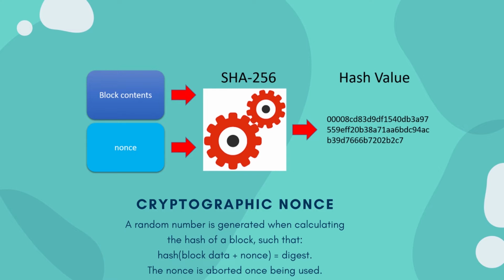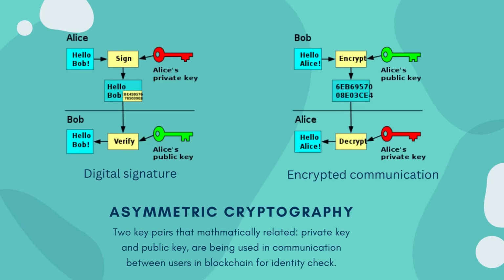After talking about data integrity, it is time to look at how participants communicate and make transactions with each other. This is done by an asymmetric cryptography technique. Two mathematically related keys, called the public key and the private key, are used for both identity checking and communication encryption. The private key is held secretly by the user.